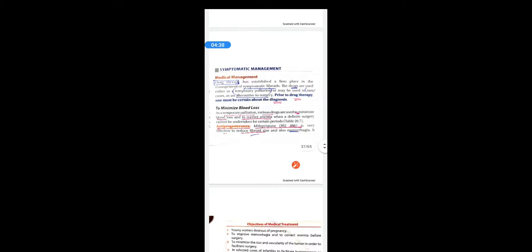In certain cases where we cannot go for surgery, we can take help of medical management. Surgery is the definitive treatment for fibroids. The medical management is used only for temporary palliation or as an alternative to surgery. So before that, diagnosis is a must.